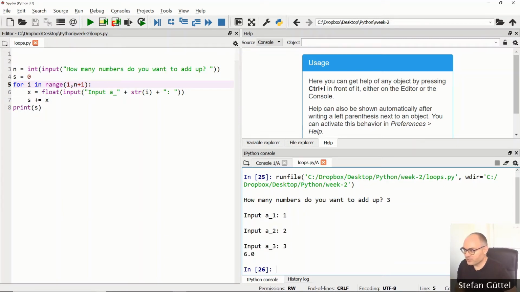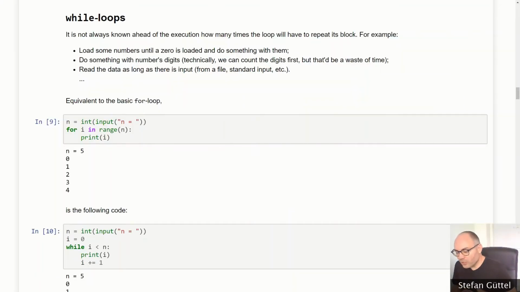We don't always know in advance how many repetitions of a block we want to perform, and for this purpose we have while loops. You can think of a situation, for example, thinking back to our sum computation, where we ask the user first how many numbers they want to add up. You can think of a situation where we tell them, well, you can enter numbers as long as you like, and we will return the sum if you enter the number 0.